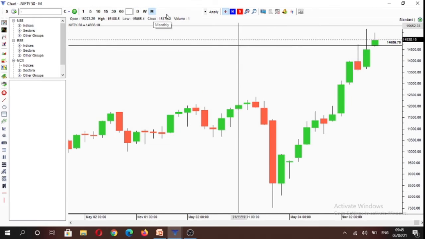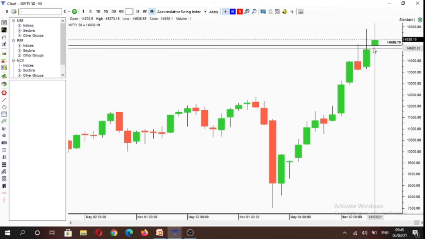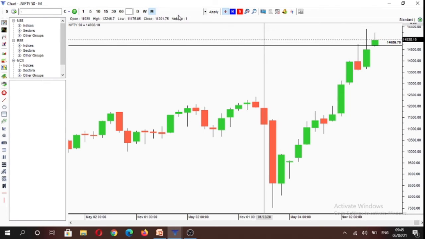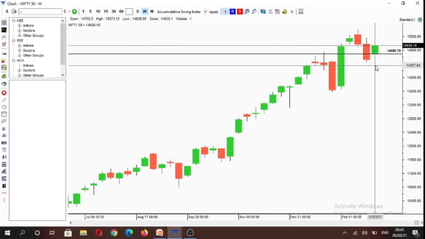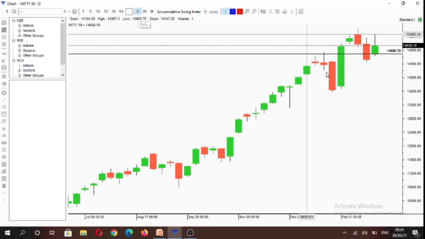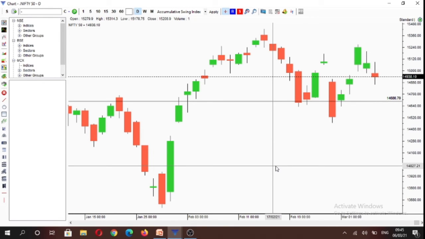On the monthly time frame, we are currently inside the previous monthly range. So on the monthly, we are an inside month so far, and on the weekly time frame we made a higher high and a higher low, and on the daily time frame we made a lower high and a lower low. So there's a complete conflict among various time frames at this point of time.